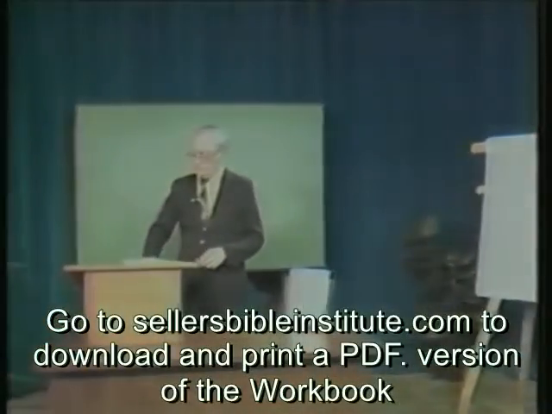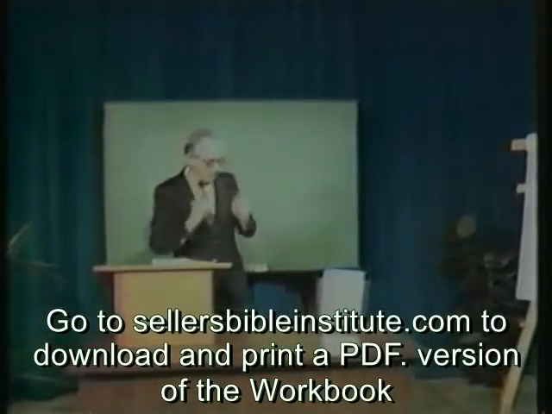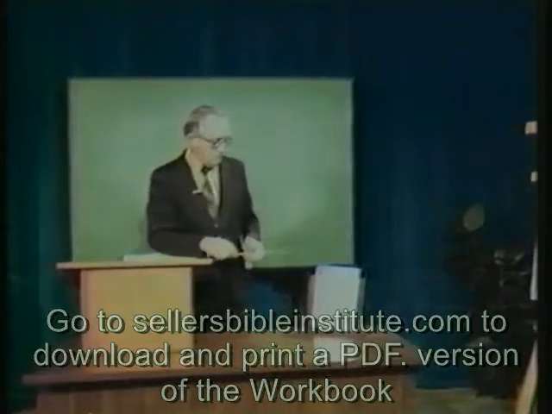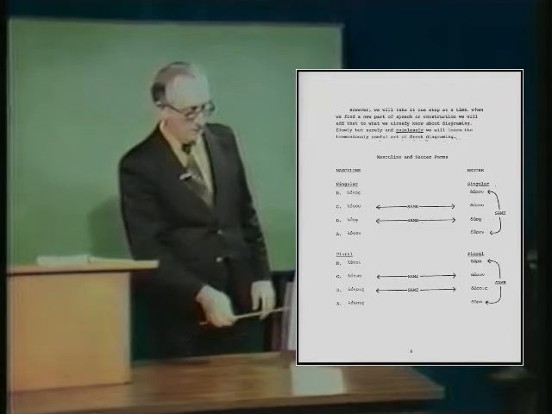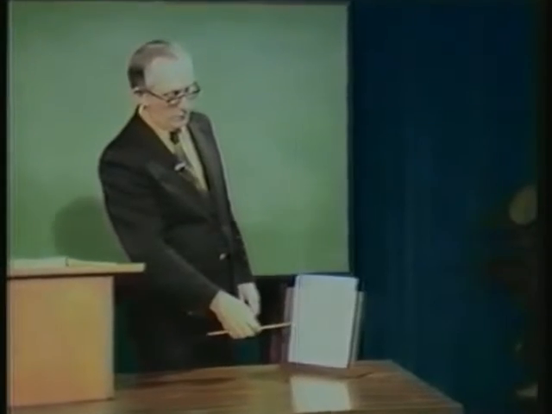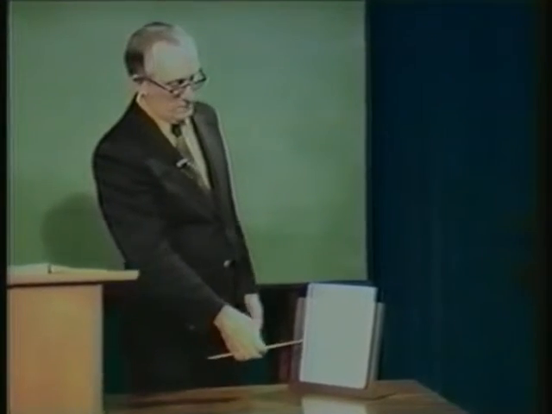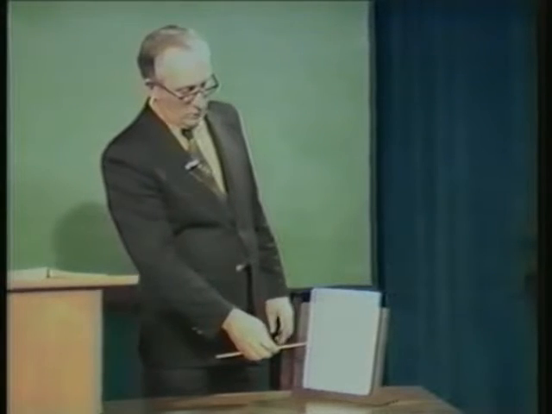Then there in paragraph 41, you see another set of forms, and those we have here in your workbook on page 8. You see the list of logos that we just talked about, and then you see doron over here. Now, these are very similar. Doron, you already know that one from the vocabulary form, doron, and then the nominative and accusative are the same in the neuter. Nominative and accusative are the same form. Doron, doron.